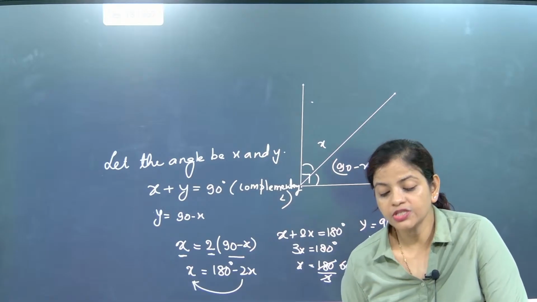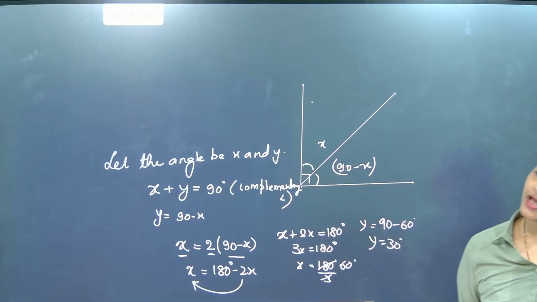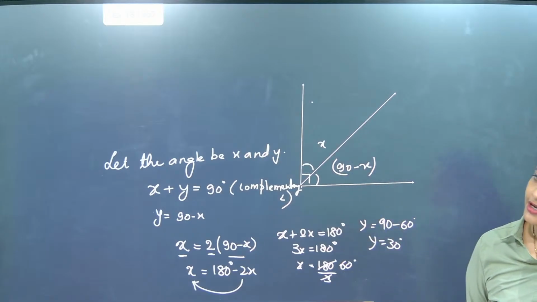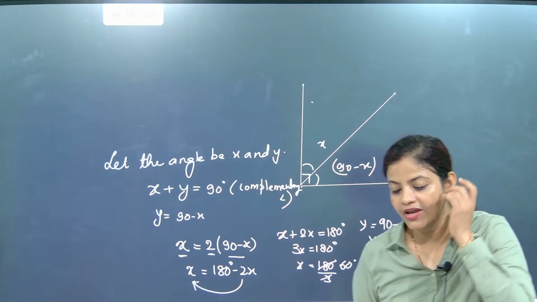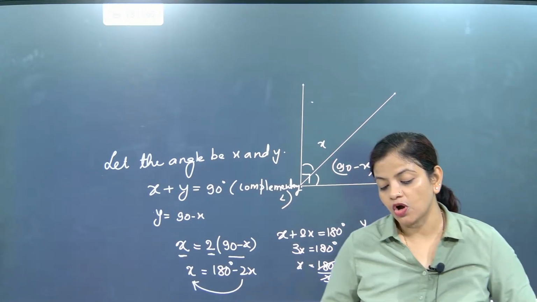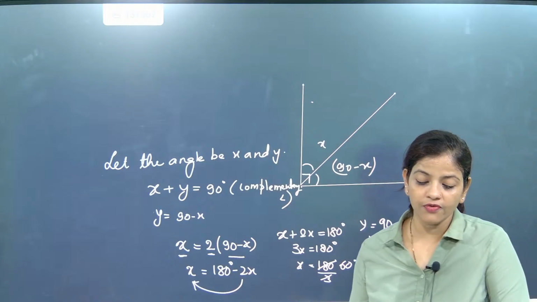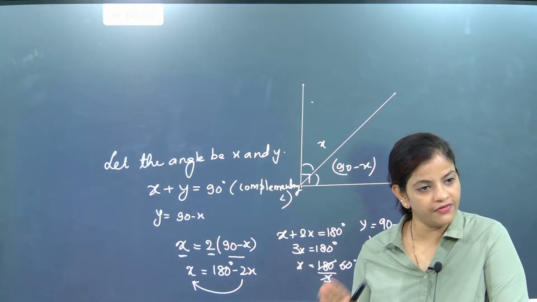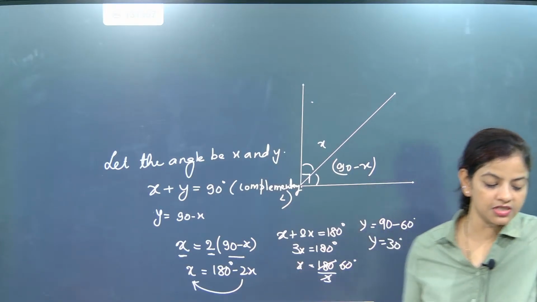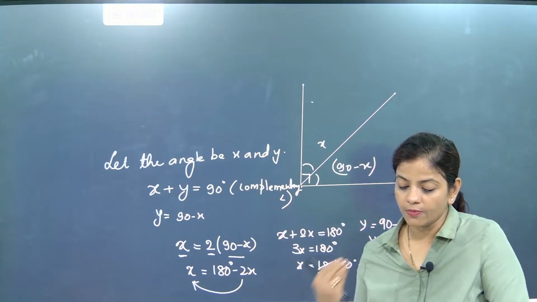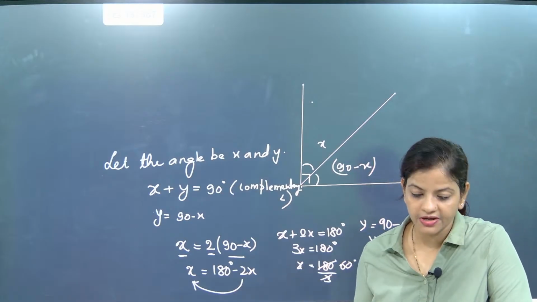An angle is 2 times its complement. An angle is how much times its complement? 2 times its complement. So if an angle is 2 times its complement, how do we solve it, beta? This is the way to solve. Understood now? So this is exactly the way to write complementary and supplementary angles.